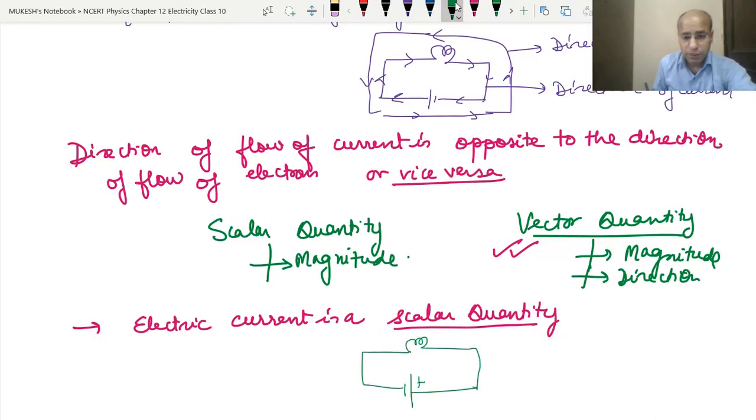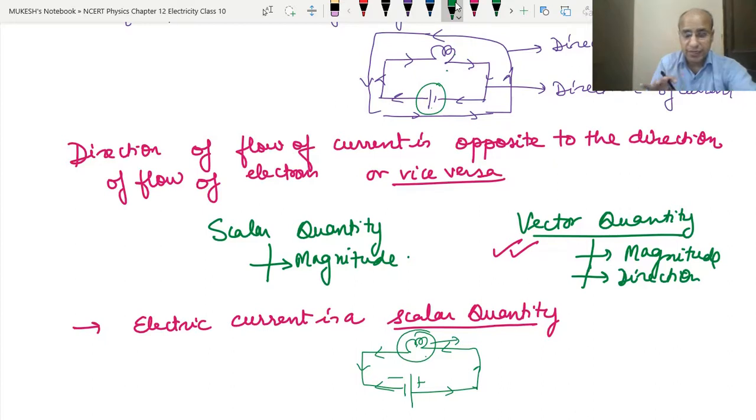Okay, so now it is positive here, negative here, so the direction of current changes, but still the amount of current flowing in this bulb will be the same. If we have taken the same battery and same bulb, whatever the amount of current was flowing through here, the same current will flow here. That means there is no change. So why are we giving the direction? Just to show the flow of electrons, that's all.